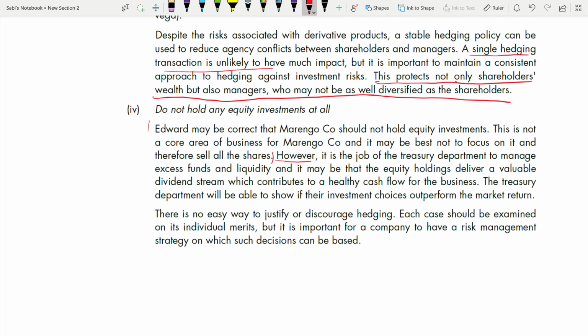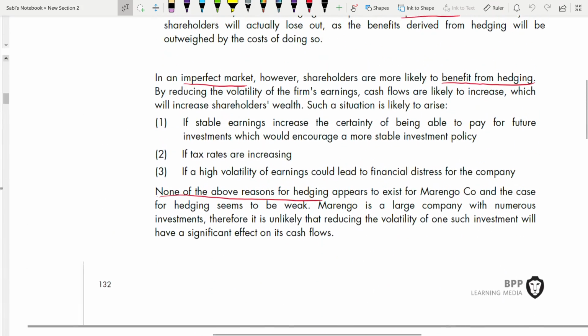Now there is no easy way to justify or discourage hedging. You cannot say either that hedging is perfect and you should hedge all the time, or that you should not hedge at all. It is not easy, it's not clear cut, it's not black and white, right? It is a gray area. So each case should be examined on its individual merits. Everything depends on the individual case and situation. But it is important for a company to have a risk management strategy on which such decisions can be based, right? So that's it for question 18.